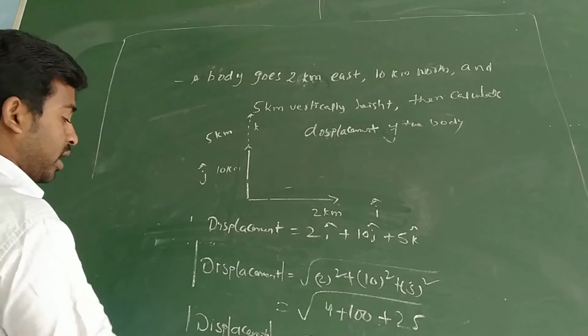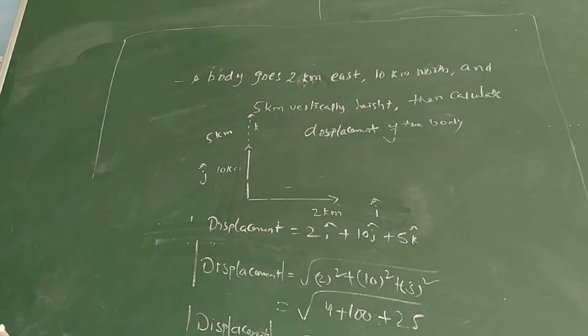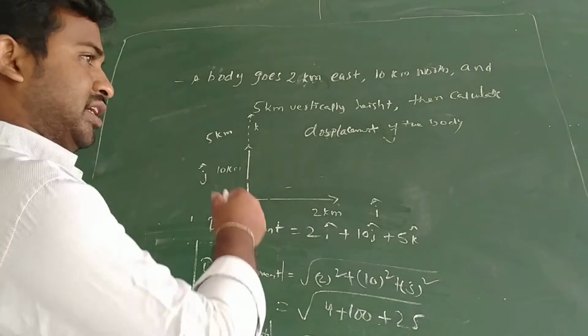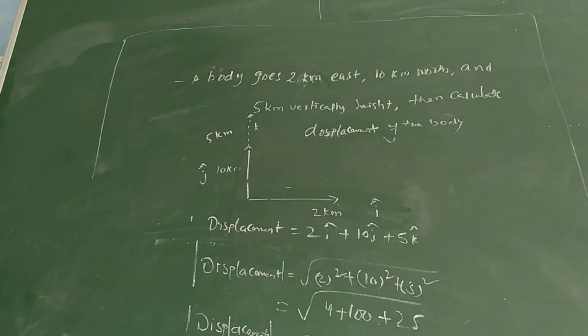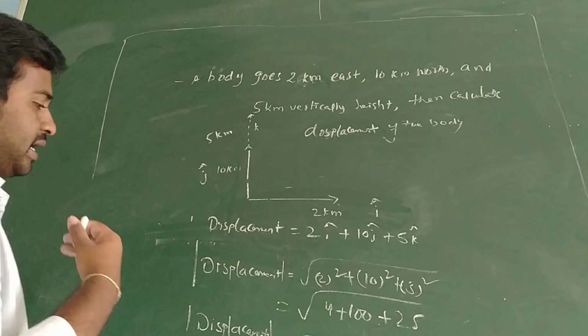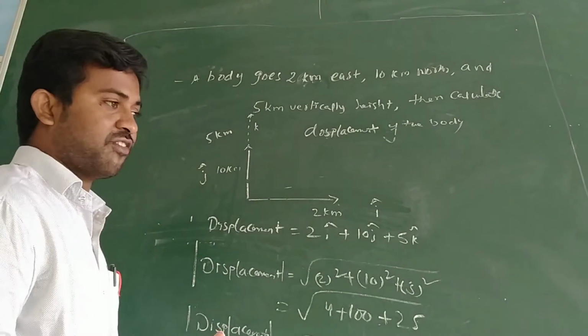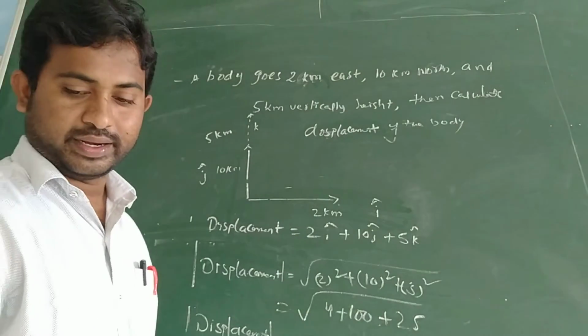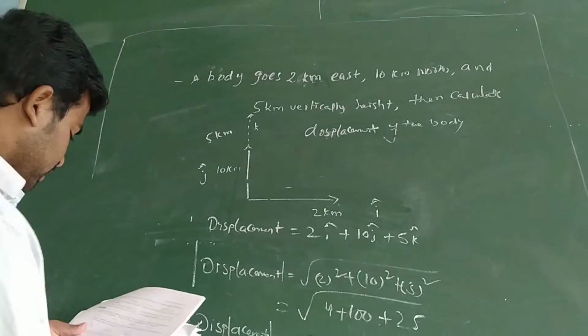They will give one person going north, one person going east, one person going vertically up, right? So this is the way we can calculate magnitude of displacement in vector form, right?